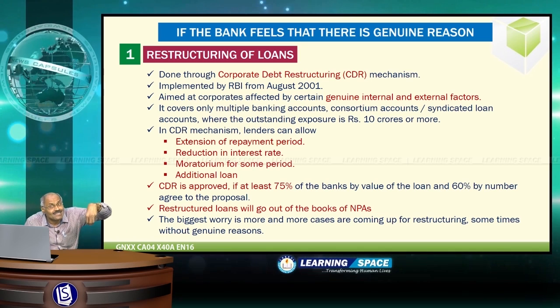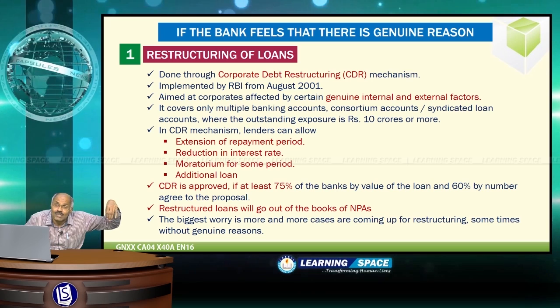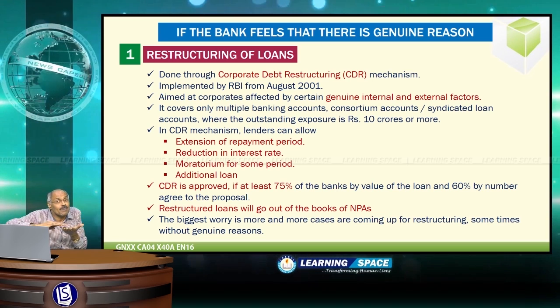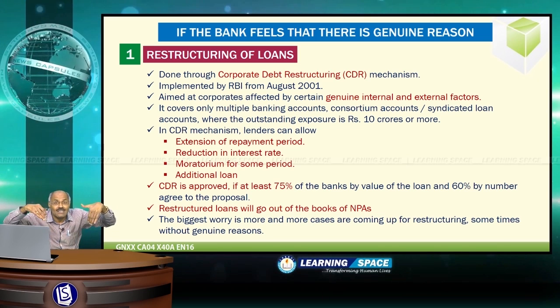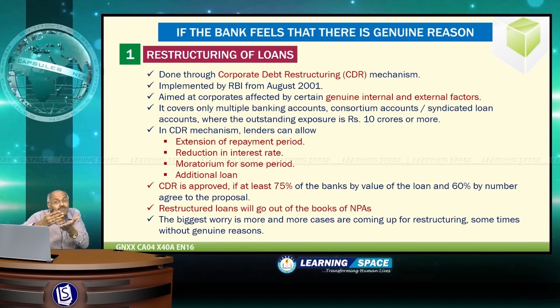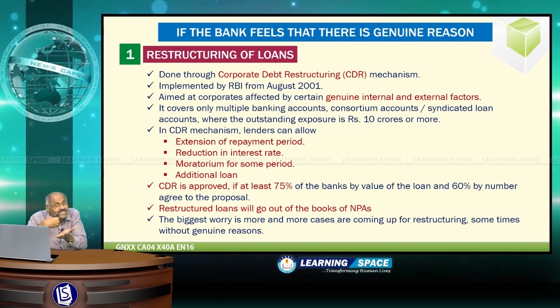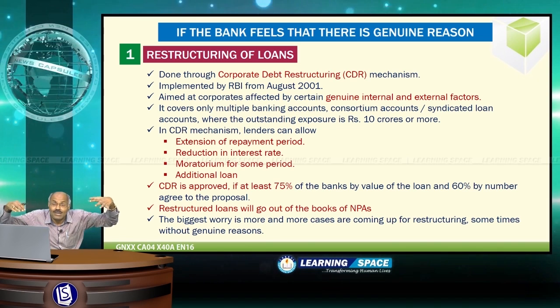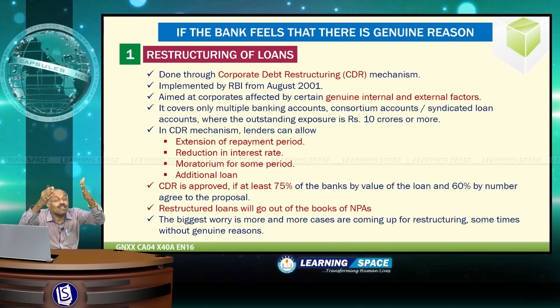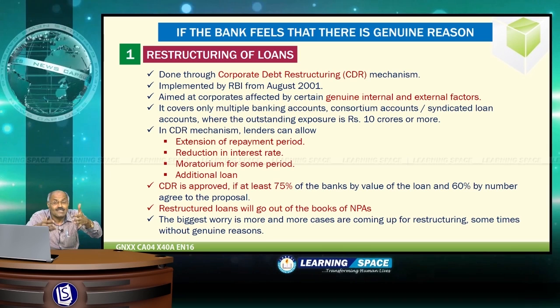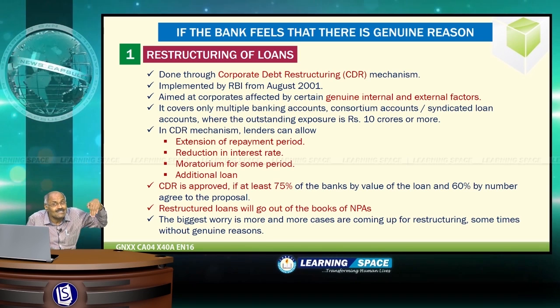Under those circumstances, restructuring of loans can be done by the banks, like extension of repayment period, reduction of interest rate, moratorium for some period. That means for some period they need not service the loan, and additional loan can also be given. So other stipulations I have given here, please go through them. This is when genuine reason is there.